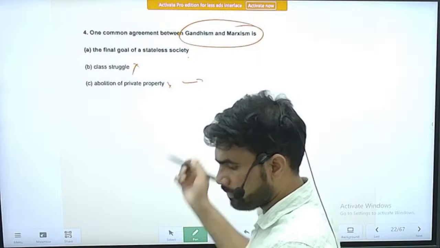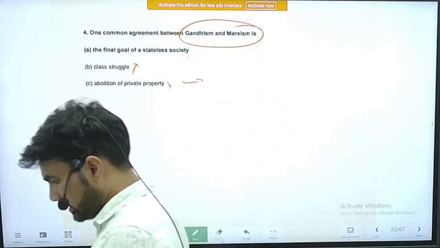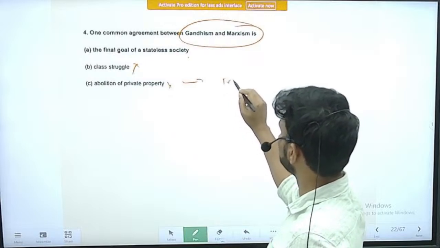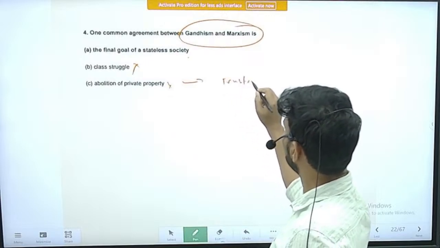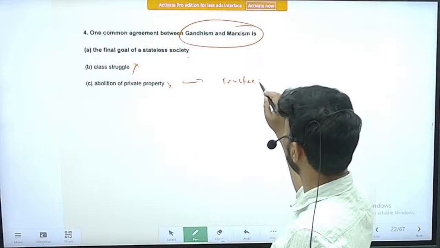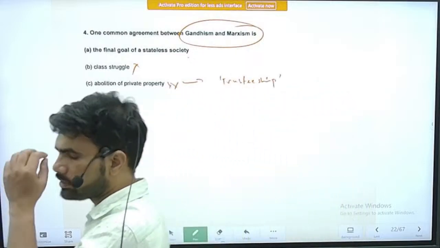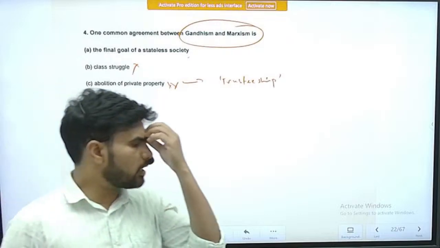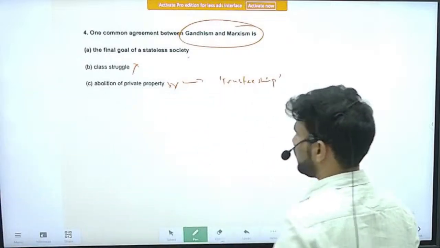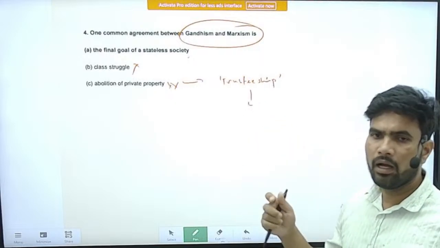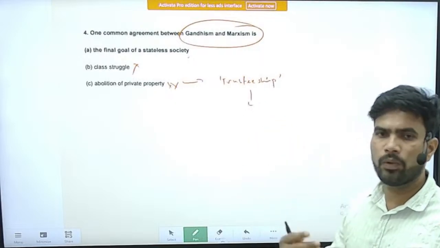Mahatma Gandhi gave another concept, that is trusteeship. The concept of trusteeship is given by Mahatma Gandhi against the abolition of private property given by Karl Marx. What is meant by the trusteeship concept is that Gandhiji accepts private ownership of property.